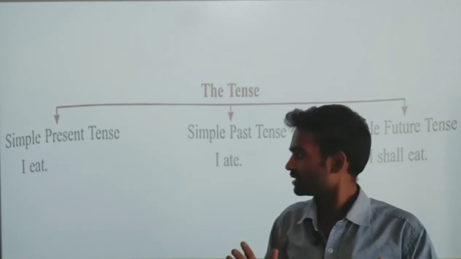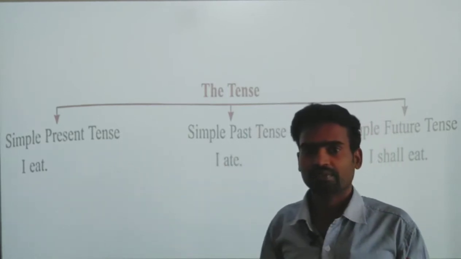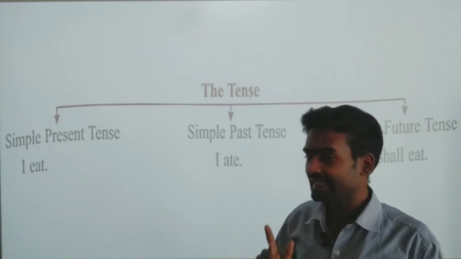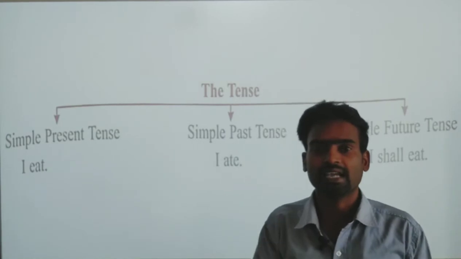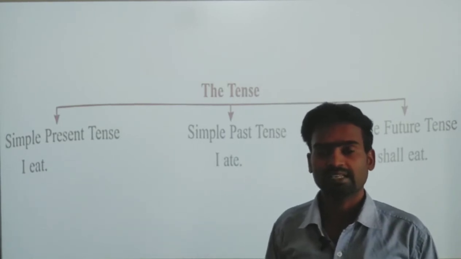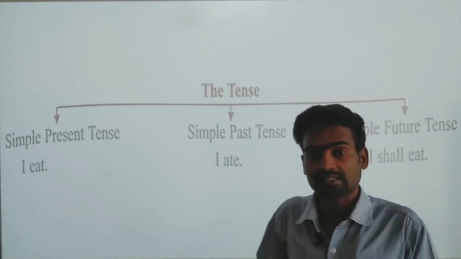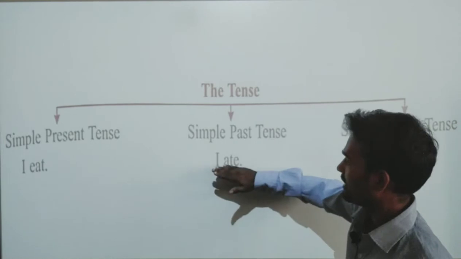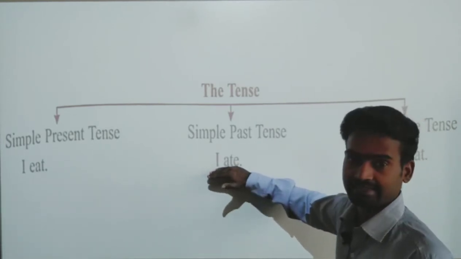So dear children, here we have another example: eat. You know the meaning of eat, to have something. In the simple present tense we say, I eat. Right now I eat. That is present, it happens right now. And when we speak about the same sentence as a past action, we say, I ate.